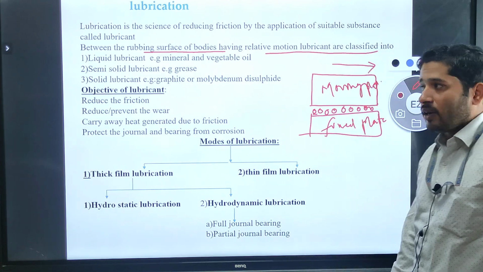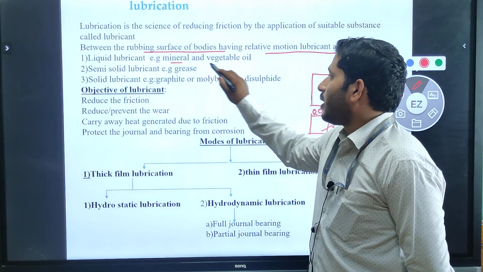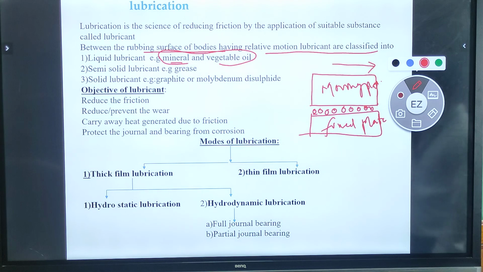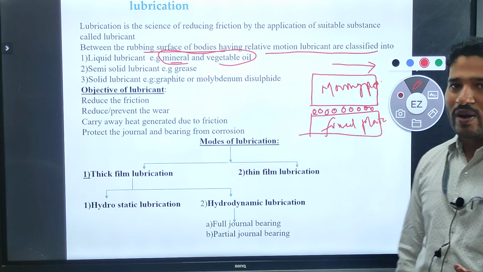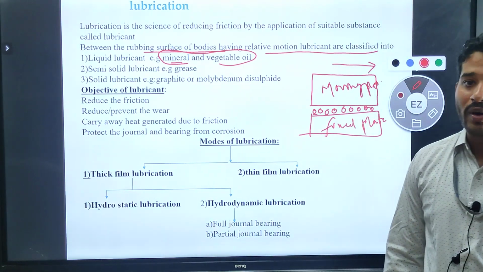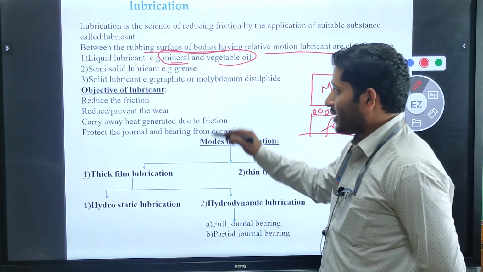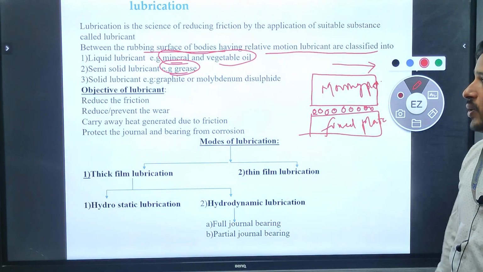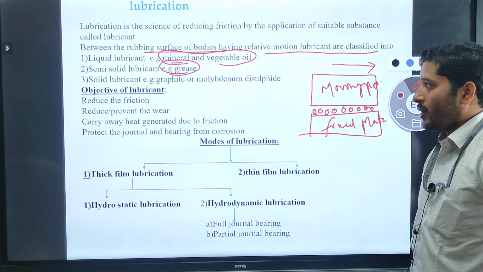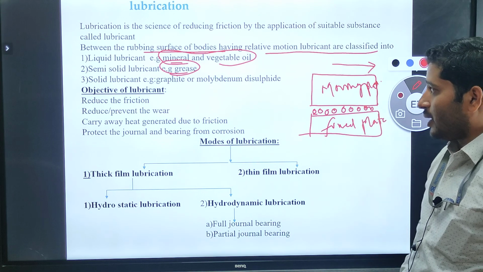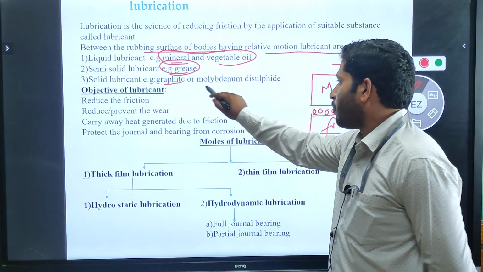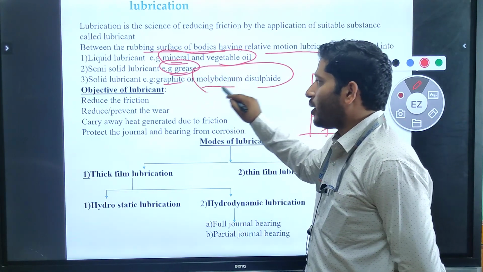In liquid lubricants we use mineral and vegetable oils. What about semi-solid lubricant? A semi-solid lubricant is one type of grease, which we observe in our daily lives. So an example of a semi-solid lubricant is grease. Next is solid lubricant. Solid lubricants are in the form of a solid, like graphite and molybdenum disulfide.